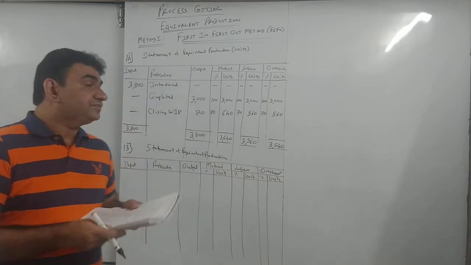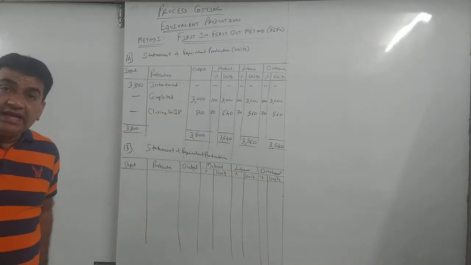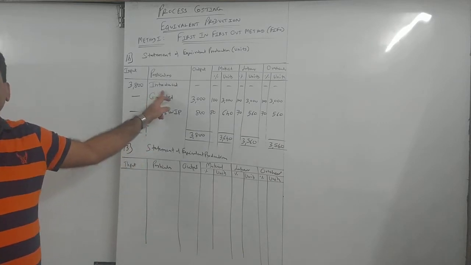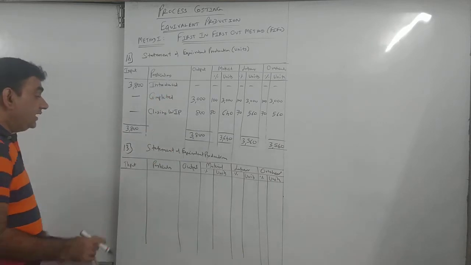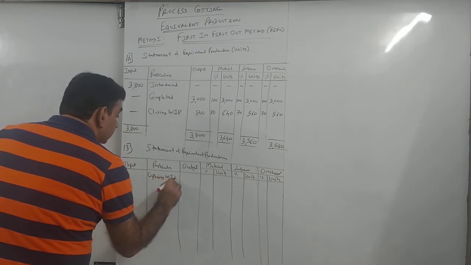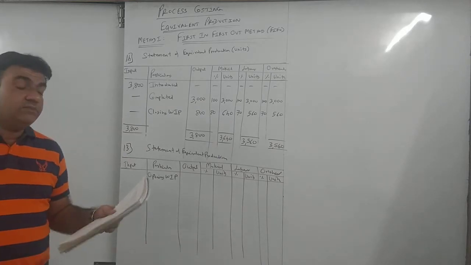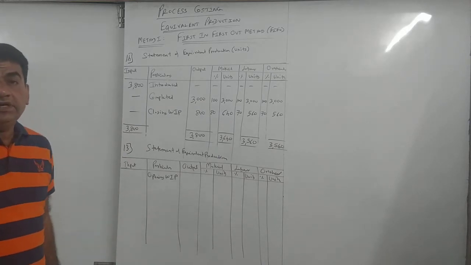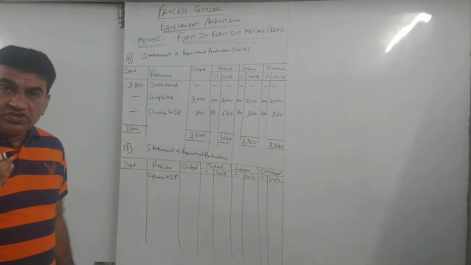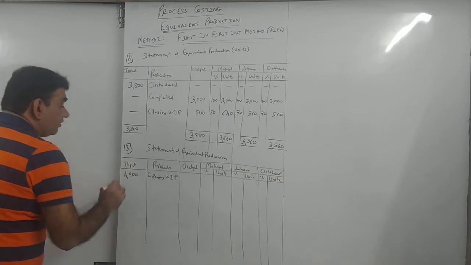In the previous sum opening WIP was not there, so we started with introduced. Now there is opening WIP, so you will start with opening WIP. What is my opening WIP? 4,000 units. Opening means the previous closing, it comes in, so it will come in the column of input.